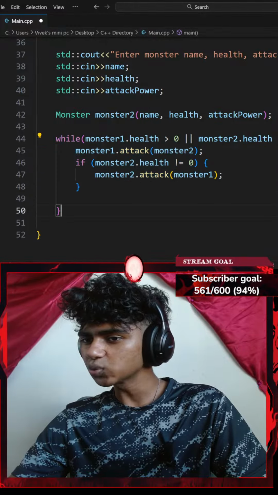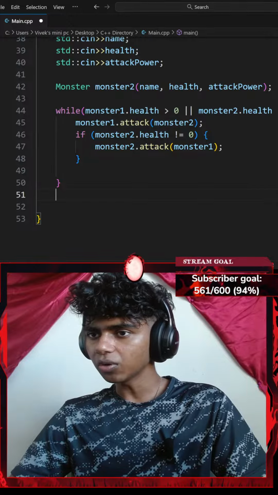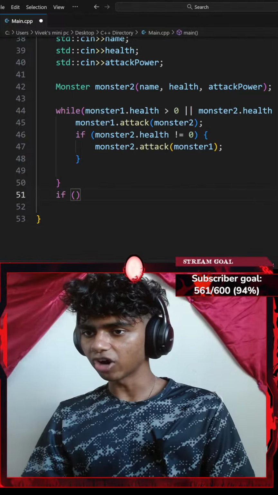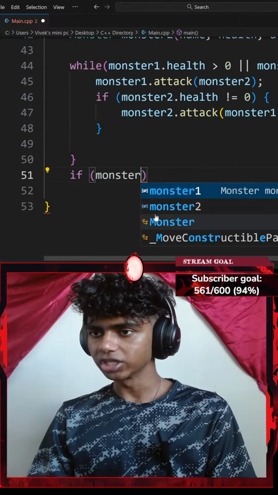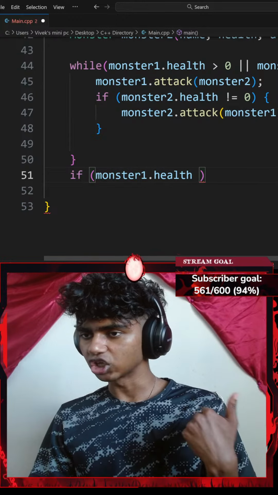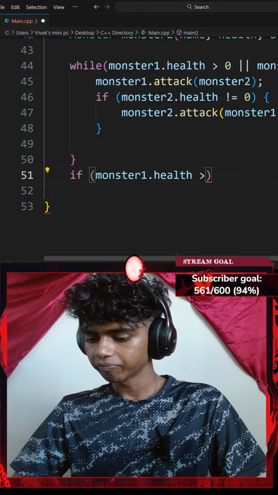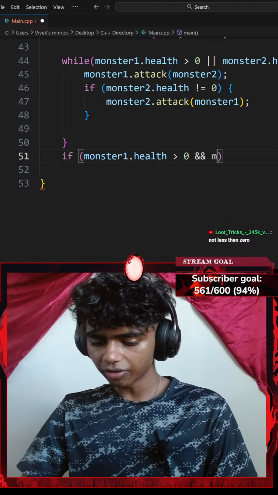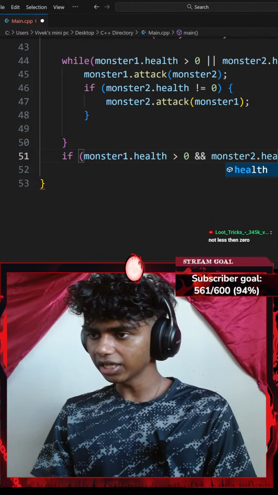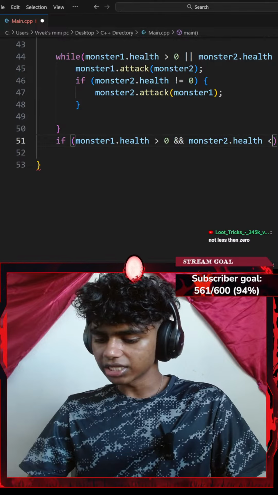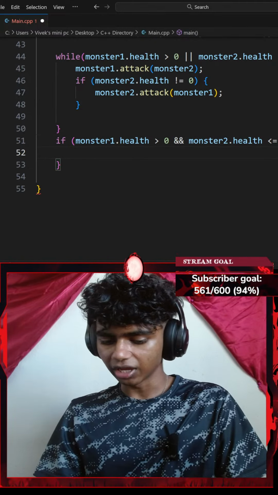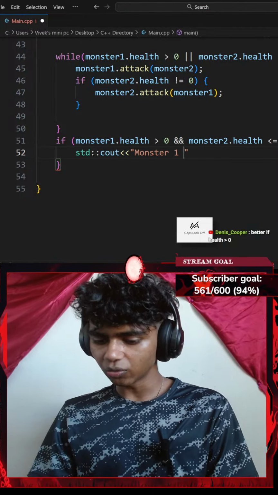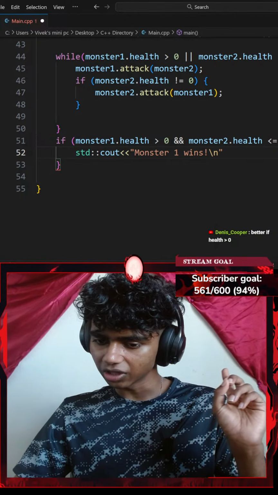And once this while loop ends, I do something. I'll go ahead and say something like okay, I'll go with an if statement. So if a pair of parentheses, let's say if my monster 1 dot health is greater than let's say 0, and my monster 2 dot health is, let's say, less than or equal to 0, I'm gonna do something. I'll add a standard console output with an insertion operator that says something like monster 1 wins exclamation with a backslash n new line.